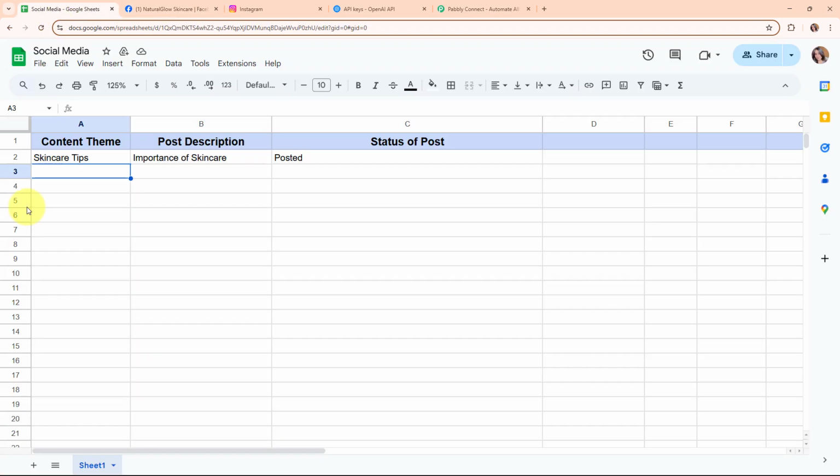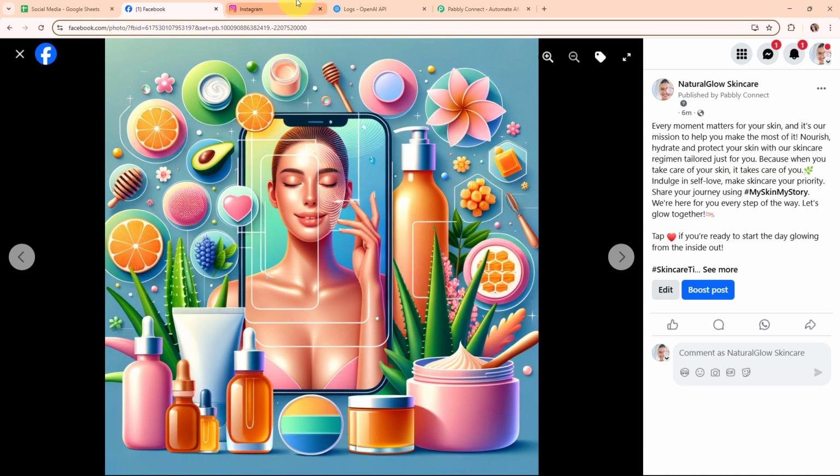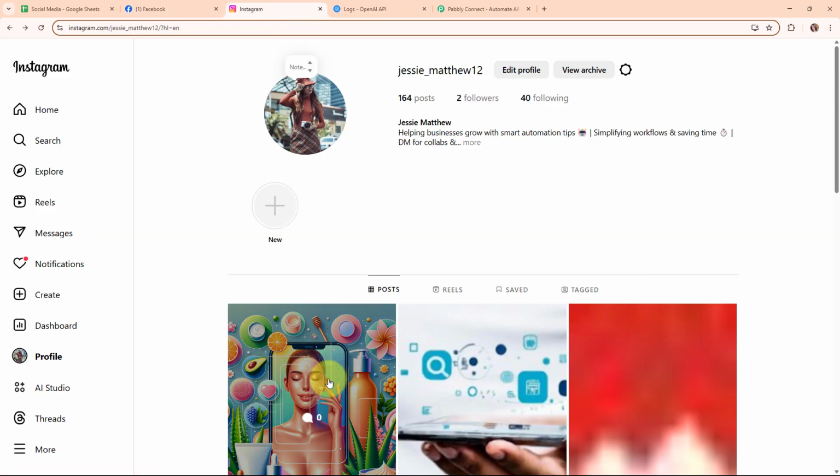Okay, so now firstly here in this video, we are going to see the working of this automation by simply adding a detail in this Google Sheet. That means here my objective is as soon as I'm going to add the content theme and the post description over here, then automatically using the details, OpenAI should generate the content for the post and also the image. And after generating the image and the content, automatically that post should be shared on my Facebook page as well as on my Instagram account automatically.